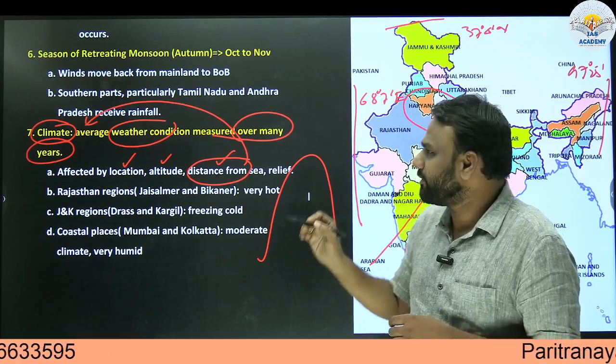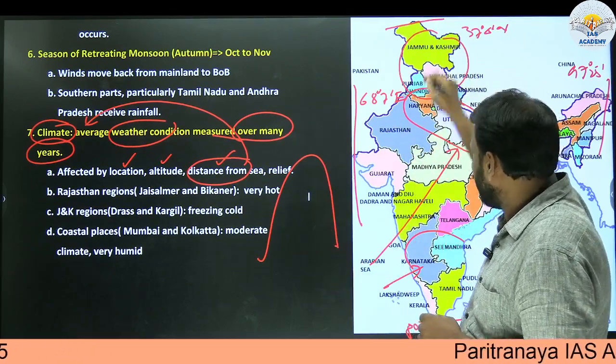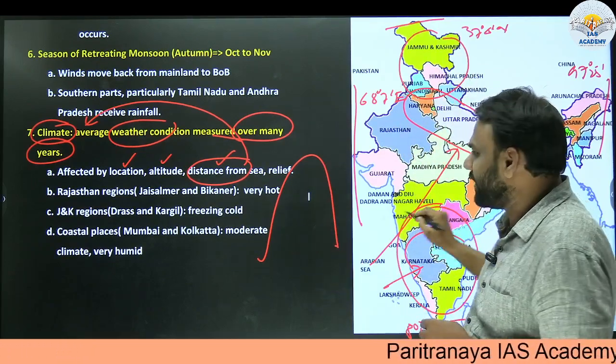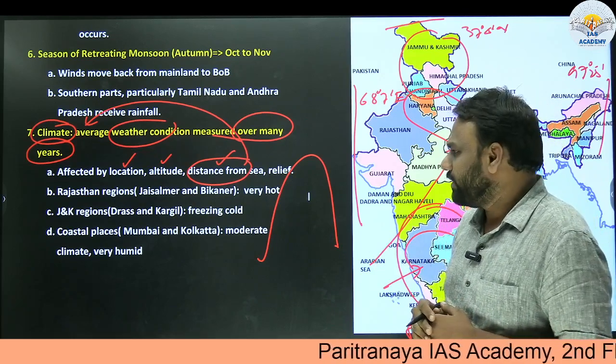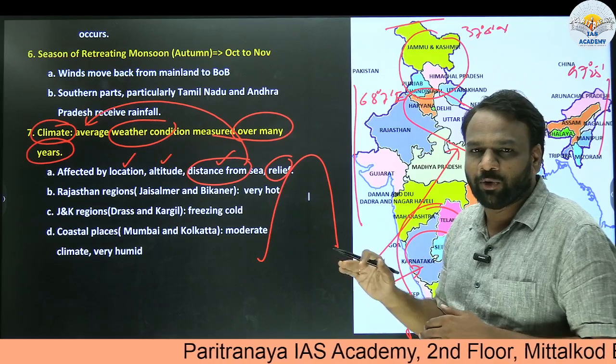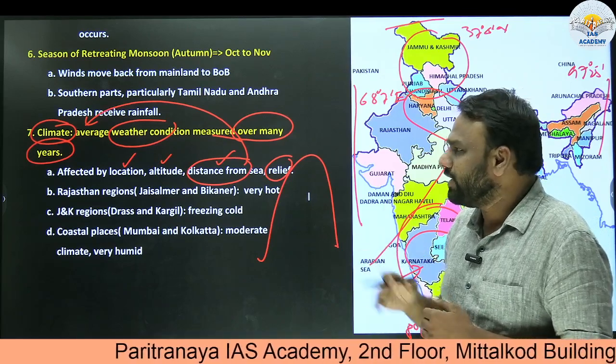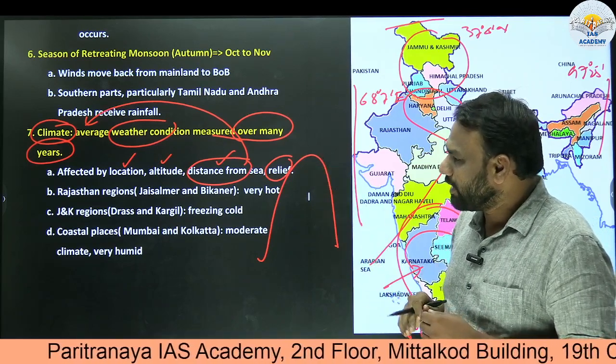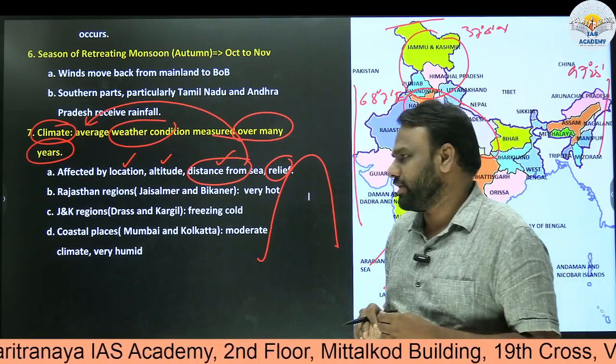That's why the climate which is prevalent in Jammu and Kashmir will not be the same as the climate that is prevalent in the southern part of India. Next, relief. What kind of structures? Whether it is flat, or a plateau, or a mountain, that also plays a role in governing the climate of that particular region.